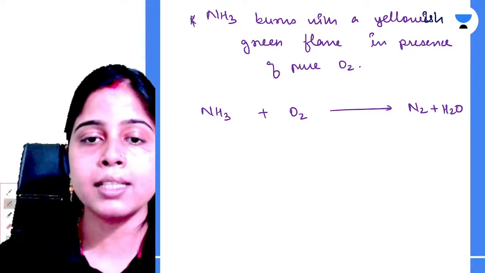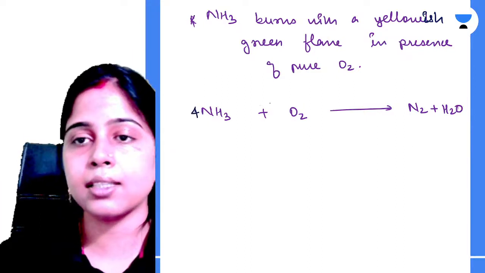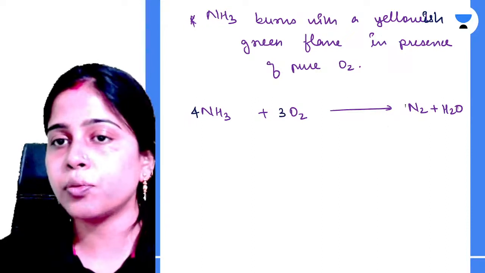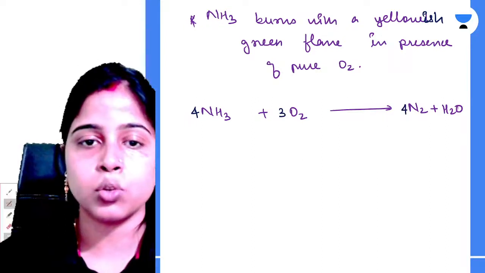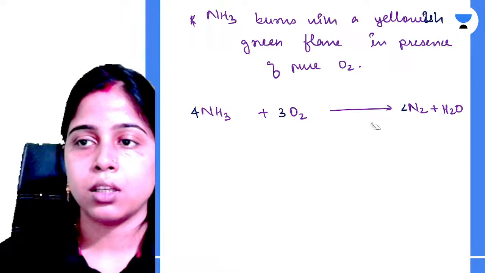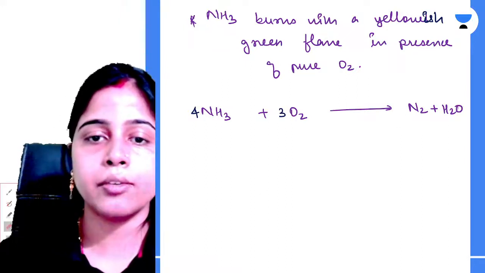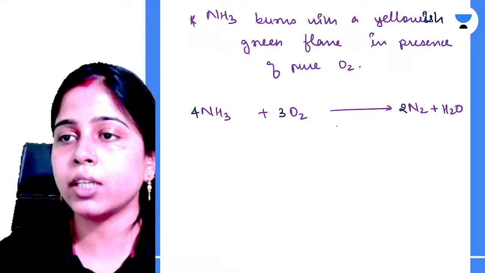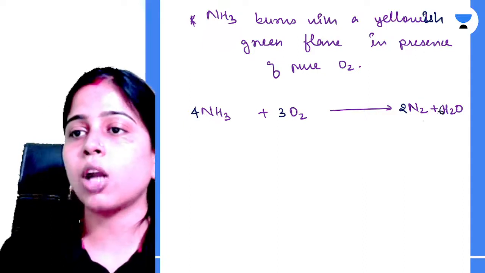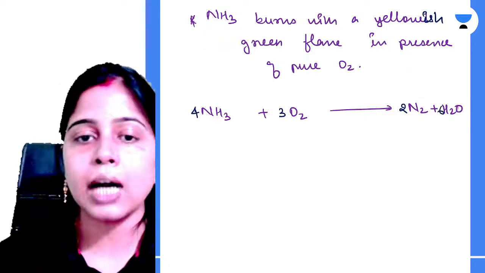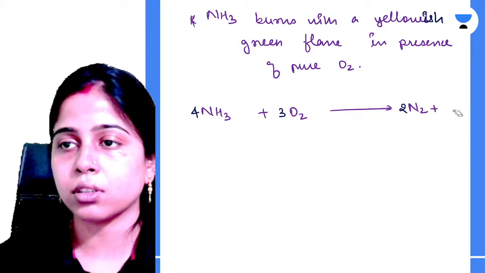If you want to balance it, let's balance it to 3. Here also 4. 4 nahi, 2. So 2, here also we will have 2. Here also 3 to just 6, so 6. So already balanced. Clear? This is how you balance the chemical equations.